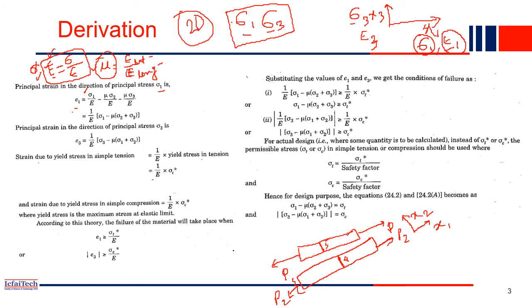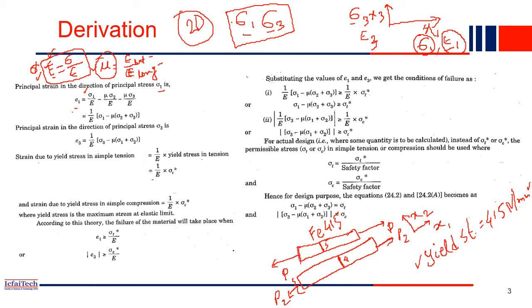For example, this bar consists of Fe415 grade of steel, right? Fe415 grade of steel means the yield strength will be 415 Newton per mm square. So that is the yield strength of this bar.